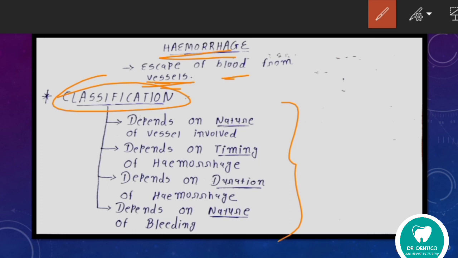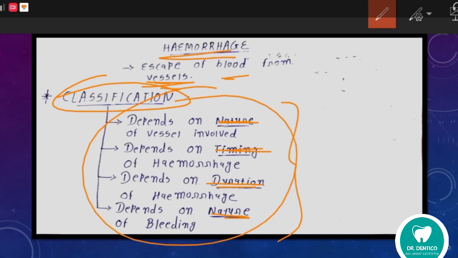First, it depends on the nature of the vessel which is involved. Then it depends on the timing of hemorrhage. Then it depends on the duration of hemorrhage. And the last one is it depends on the nature of bleeding. Okay, so here I will give you a trick to remember these categories only.